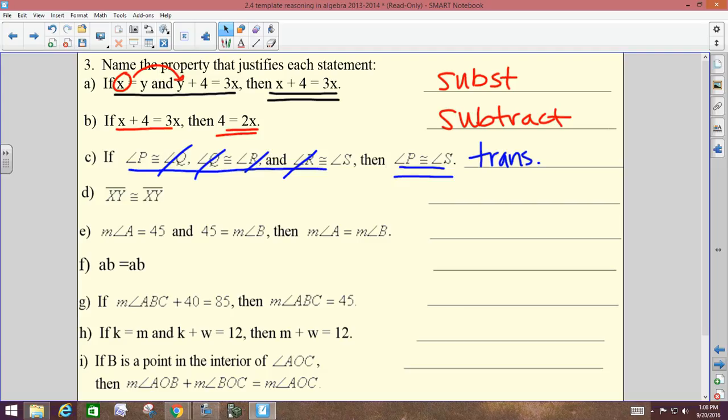D, segment XY is congruent to segment XY. Everybody. Reflexive, good. Reflexive property, that's the best one.